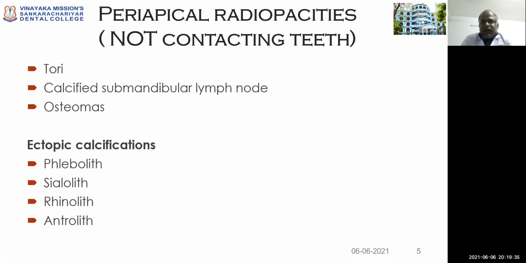The periapical radiopacities that are not in contact with the teeth are also called false periapical radiopacities because of the projection of the radiopacity onto the periapical region of the teeth. They include tori, calcified submandibular lymph nodes, osteomas, and some of the ectopic calcifications that involve phlebolith, silolith, rhinolith, antrolith.